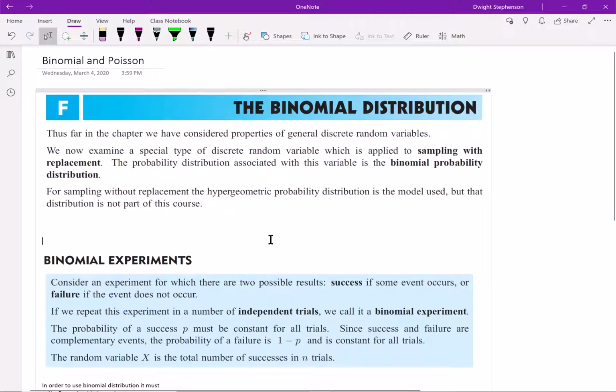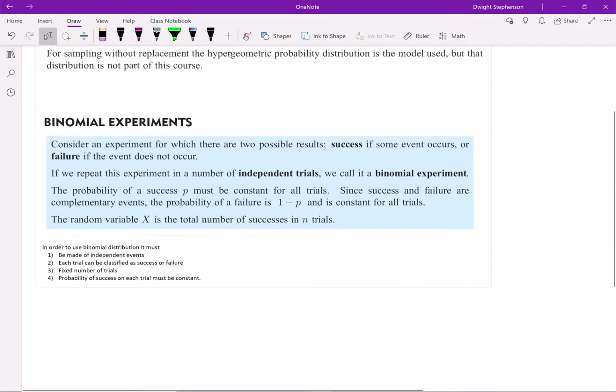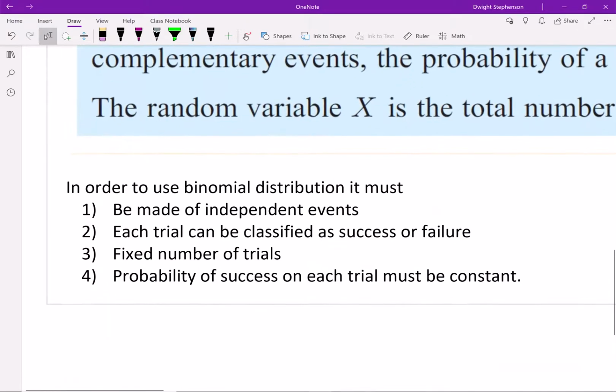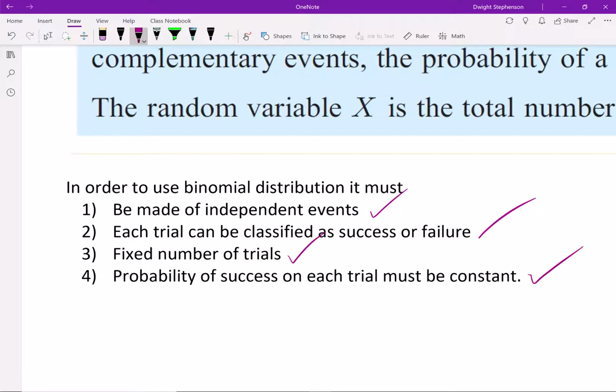Okay, in this video we're going to consider a special type of probability distribution, which is called the binomial probability distribution. This distribution is only applicable if it's made of independent events. Each trial can be classified as a success or a failure. There are a fixed number of trials. It cannot go on forever. And the probability of success on each trial must be constant, right?